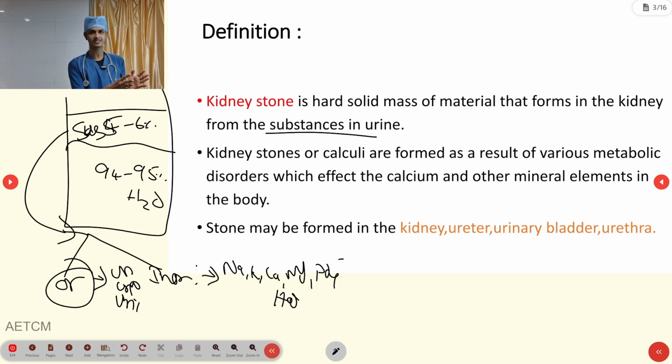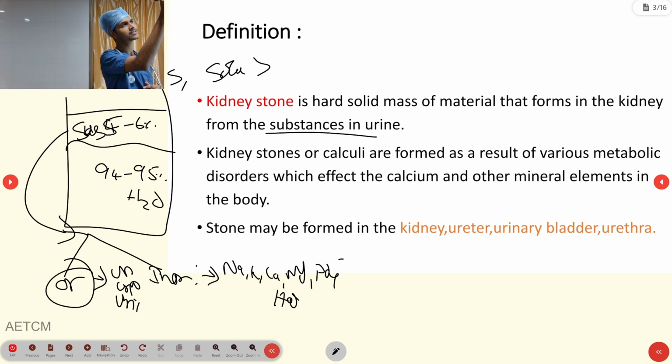The same concept applies here. In urolithiasis, whenever the solute level is getting higher than the solvent, automatically the stone will form. That is called supersaturation.